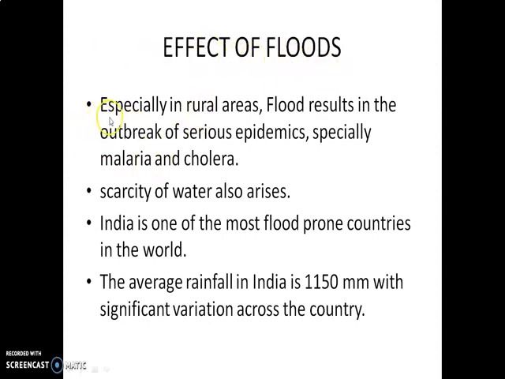First point, especially in rural areas, floods result in the outbreak of serious epidemics, especially malaria and cholera. Scarcity of water also arises. India is one of the most flood prone countries in the world. The average rainfall in India is 1150 mm with significant variation across the country.